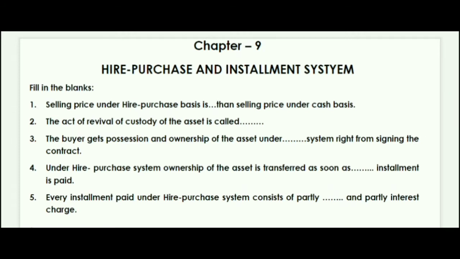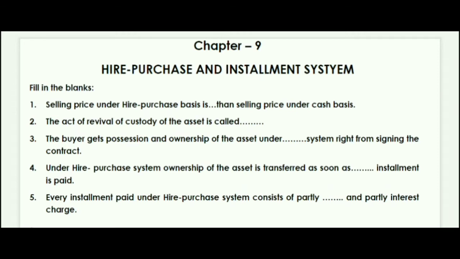The buyer gets possession and ownership of the asset under the installment system right from signing the contract. Answer is installment system. Next, under hire purchase system, ownership of the asset is transferred as soon as the last installment is paid. Answer is last.